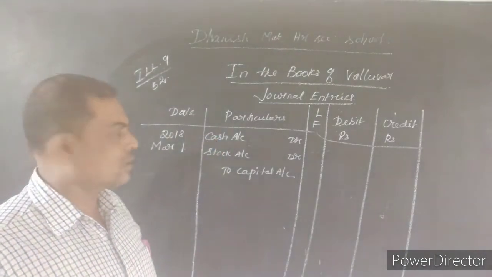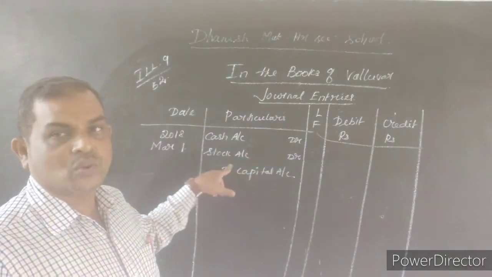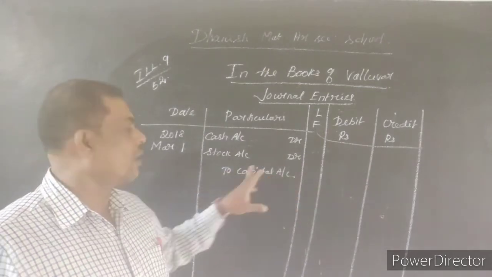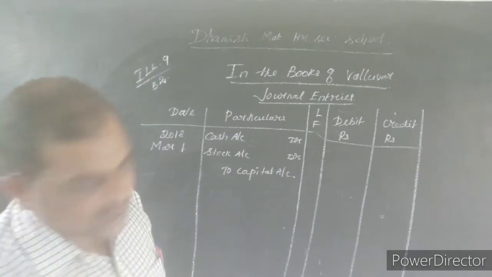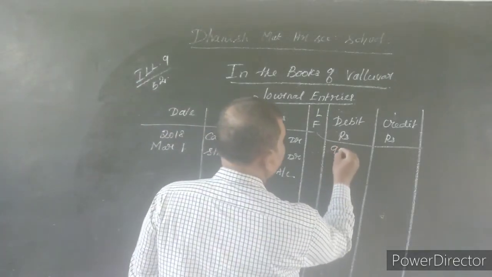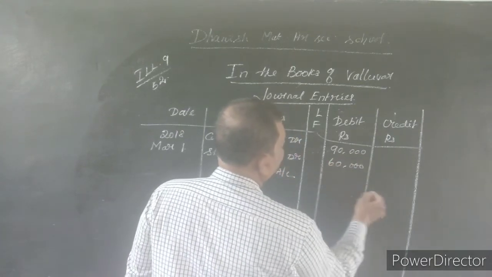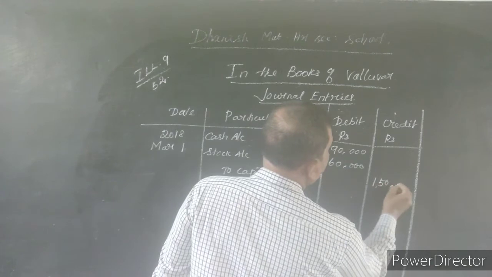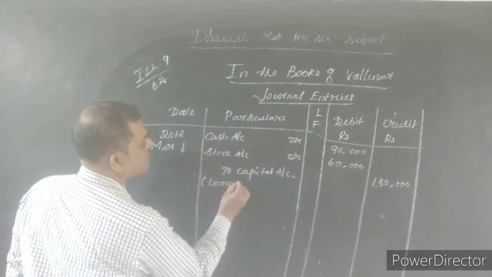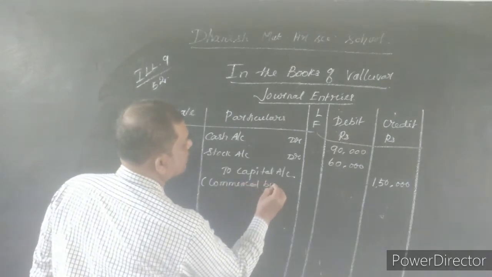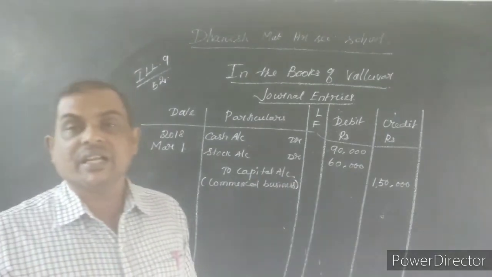Goods is nothing but stock. So cash account debtor, stock account debtor. Who is contributing this capital? Valluvar. So you can put Valluvar's capital or only capital account. What is the amount? 90,000 and 60,000. So debit 90,000, debit 60,000, both totalling 1,50,000. The narration is commenced business. This is the first journal entry.